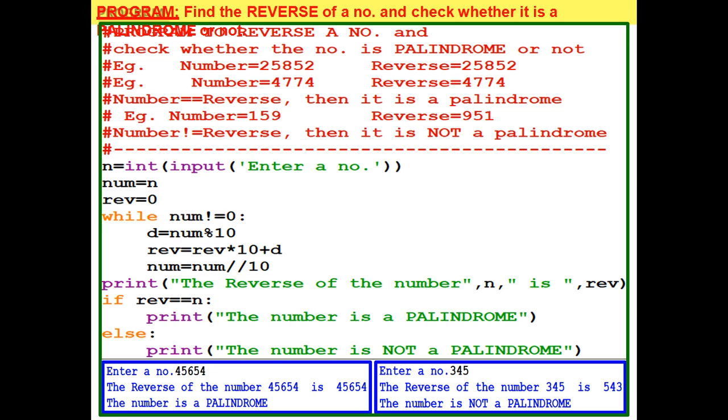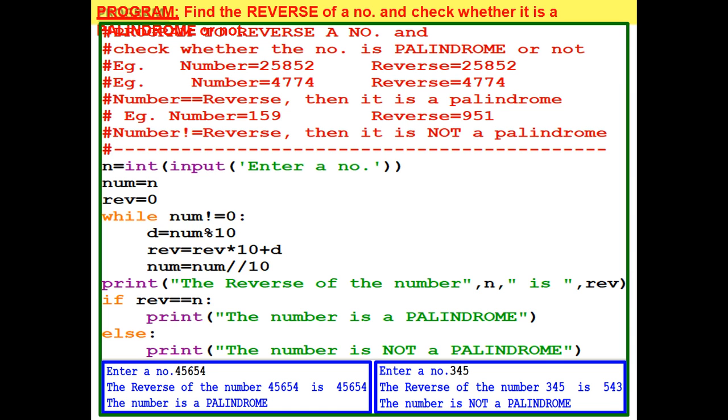This exercise is: write a program to find the reverse of a number and find whether it is a palindrome or not. Input a number. For finding the palindrome, you have to reverse the number. You will keep on dividing that number by 10 and store the remainder in some variable. The truncated division result will be taken as the new number for the next iteration. So the program is here.